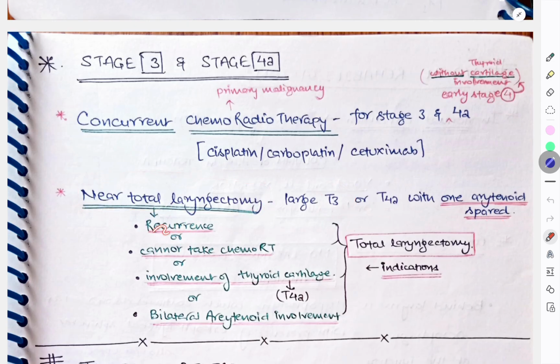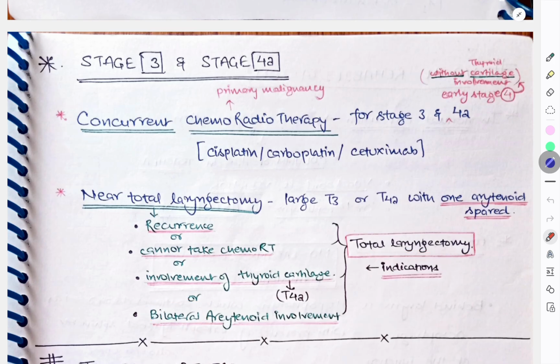What are the indications for this? Either there is recurrence, or the patient cannot take chemoradiotherapy, or if there is involvement of thyroid cartilage, T4A, or if there is bilateral arytenoid involvement, we'll go for near total laryngectomy or total laryngectomy. So these are the indications for total laryngectomy. For near total, if it is large T3 and T4A with only one arytenoid spared. If bilateral arytenoid, then total laryngectomy.